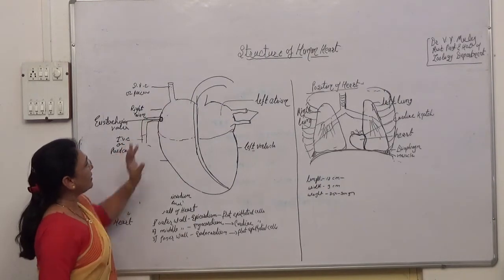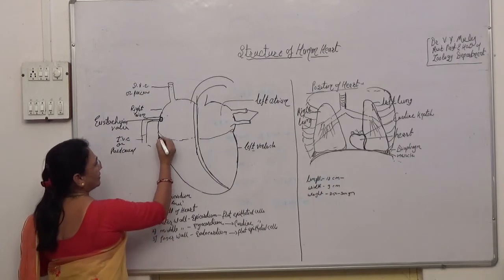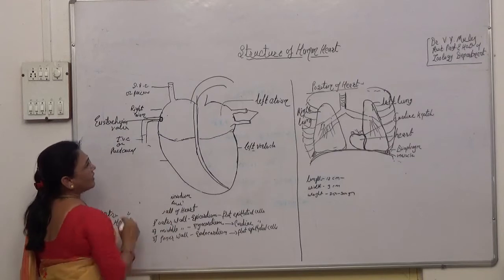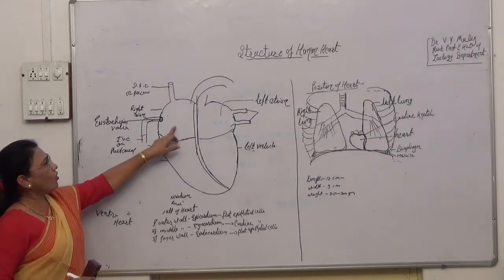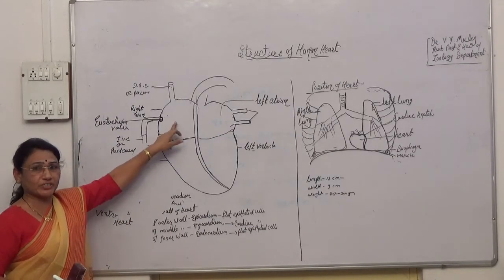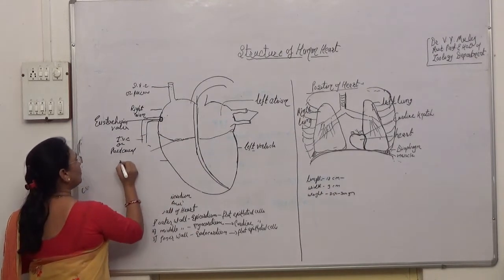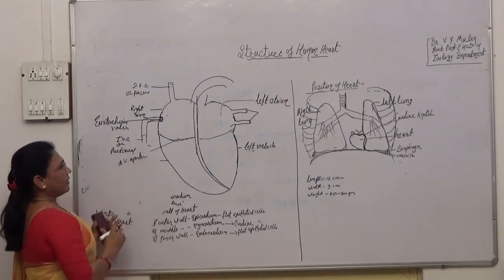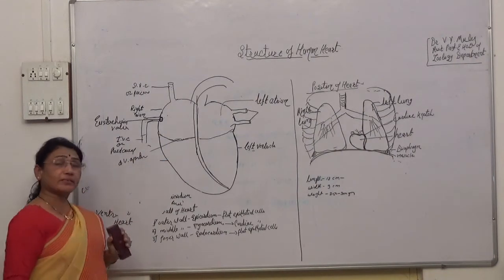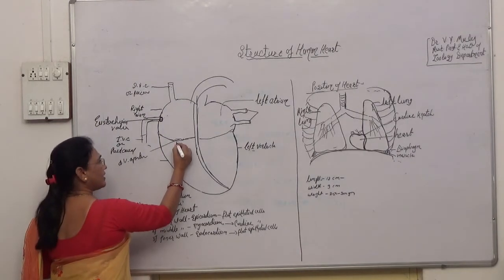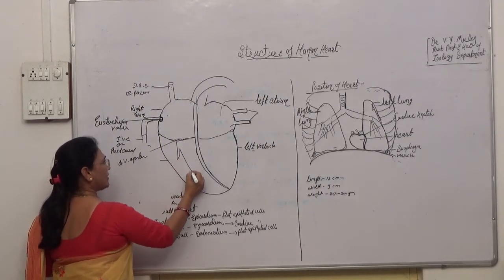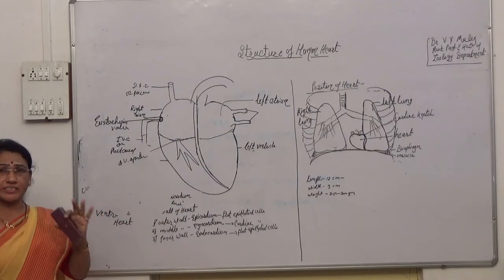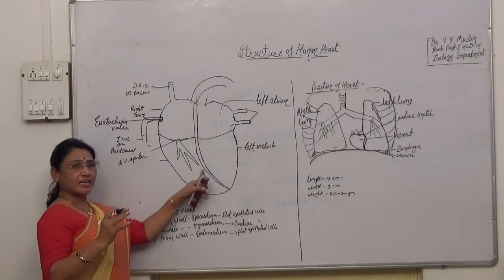Now this right auricle opens into the right ventricle. There is an opening present called the auriculoventricular aperture. This aperture is guarded by a valve called the tricuspid valve. Why is it called a tricuspid valve? Because this valve has three cup-like structures, and therefore it is called the tricuspid valve.